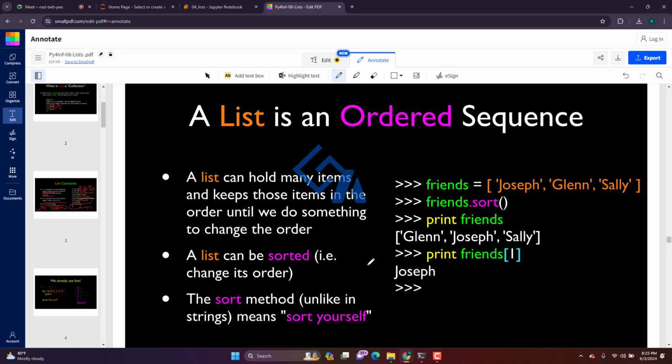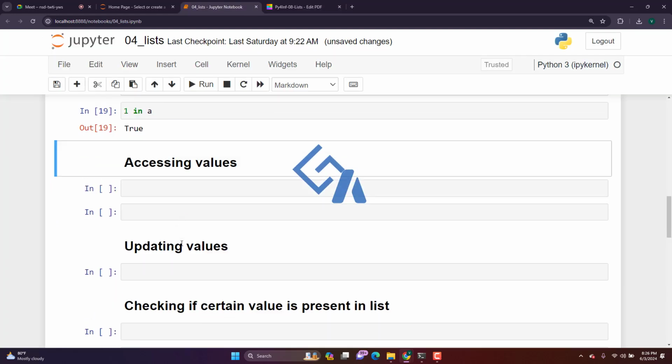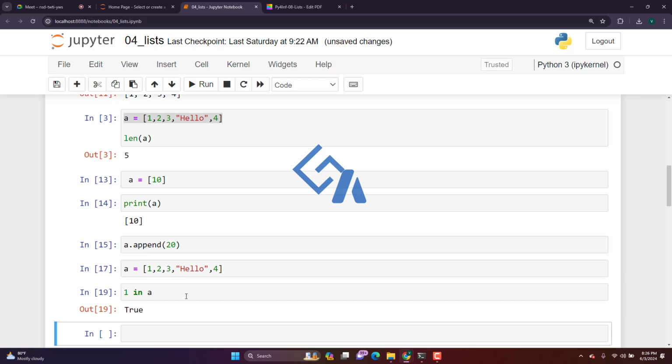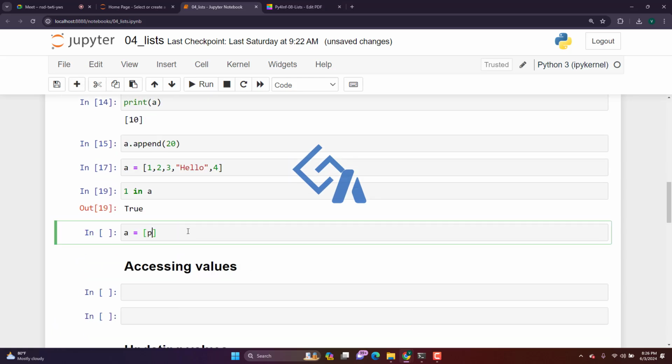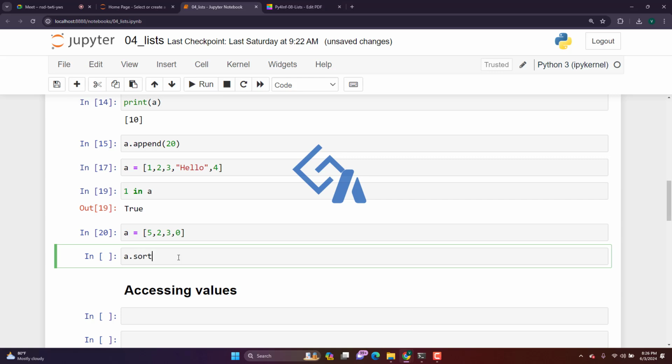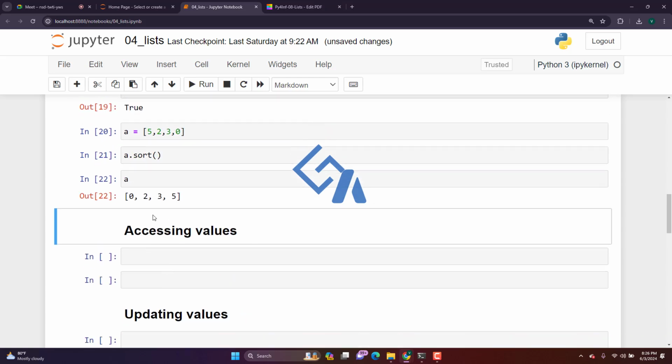Then the other thing is how to sort the list. Okay, so sorting means sorting from ascending to descending or descending to ascending. All this can be done in a list using the sort function. So how that can be done is we'll start with a simple number. So it will work for both numbers and strings. Okay, so I will create something like this. Then I will perform a dot sort. So if you see, it gets sorted.